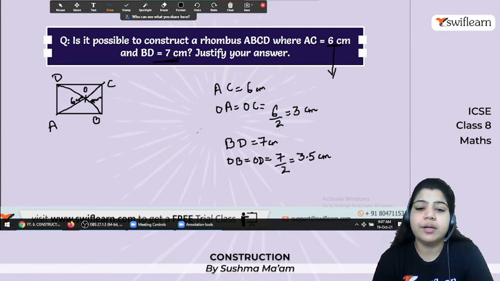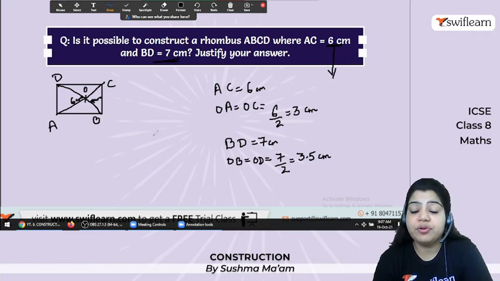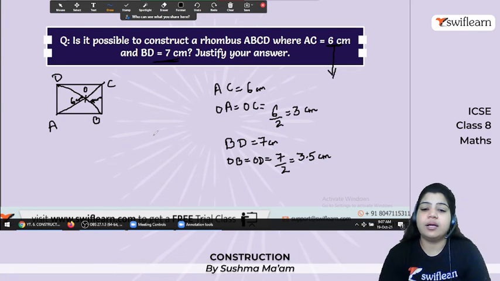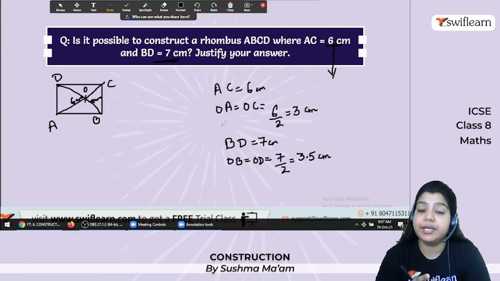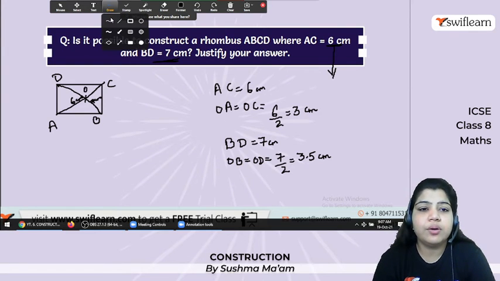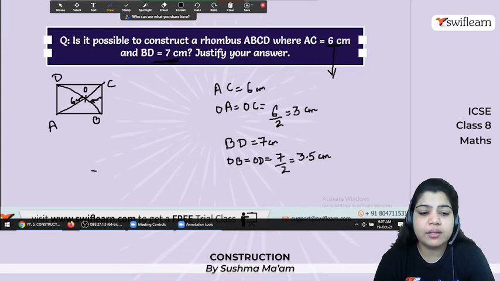Clear? Okay. So now what we have to do? We have to start, and now the angle between the diagonals is 90 degree, perpendicular bisect. Okay. So अभी हम यहाँ से start करते हैं. So I'll draw this OA. Okay. OA, and that's length of 3 centimeter.